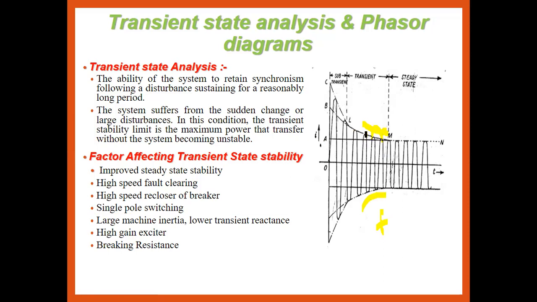If the disturbance in the transient is not cleared, then the system is called a sub-transient system. We will discuss the sub-transient system later on. First we concentrate on transient state stability and its phasor diagram. So this is the transient state analysis, and now we discuss the phasor diagram related to the transient state analysis.